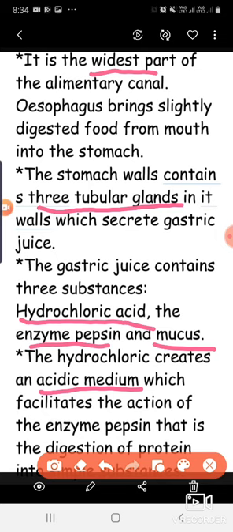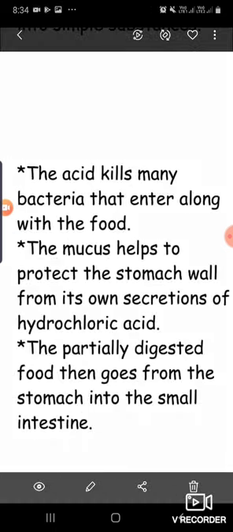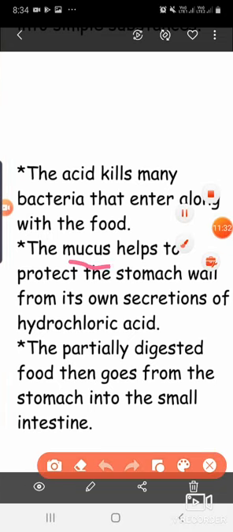So I think the function of HCl is clear to all of you. And in gastric juices, pepsin is present, which acts on the protein and partially digests it. One more thing that is also secreted is the mucus. So what is the role of the mucus? Actually, mucus forms a protective layer on the inner wall of the stomach and prevents it from the acidic attack, that means the bad effect of the HCl.